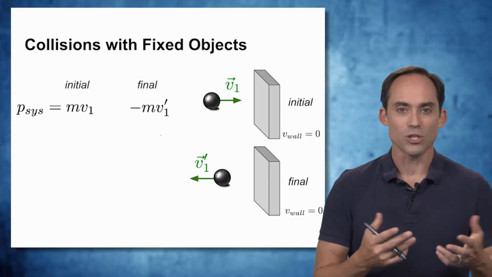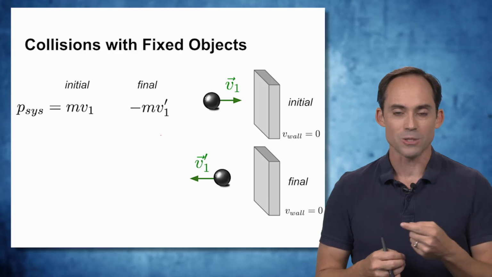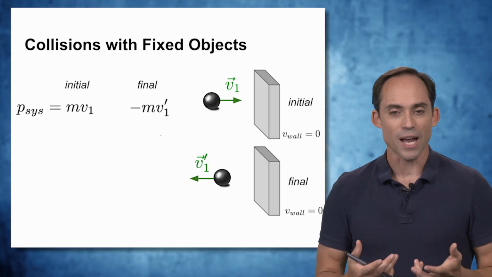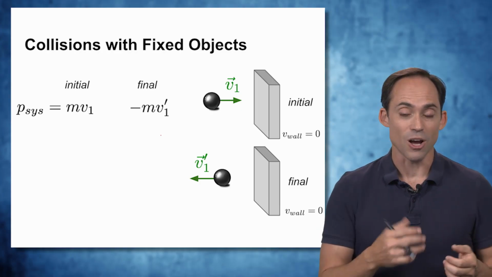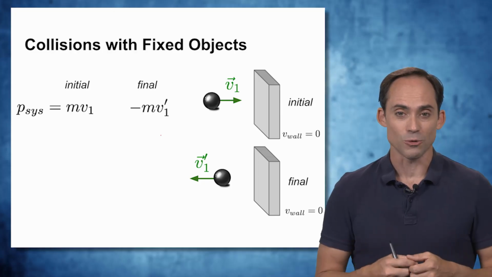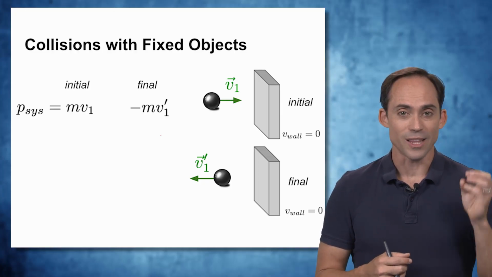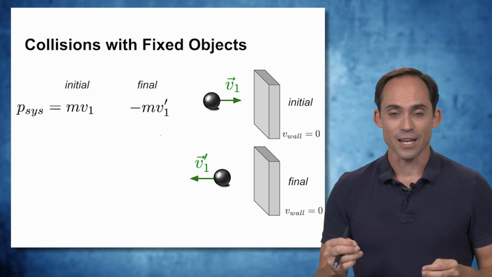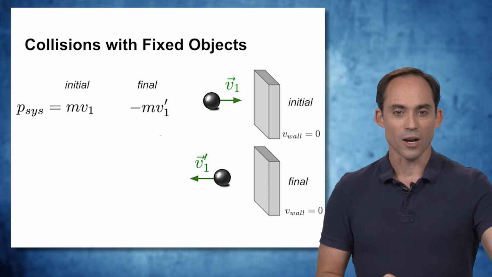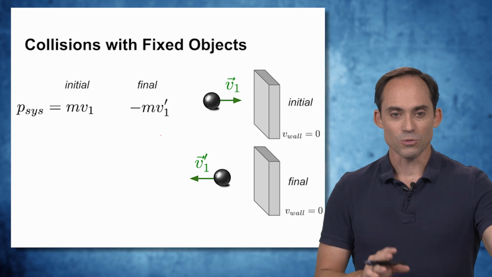When we look at the initial momentum, that's just the mass of our object times its speed going in. When we look at the final momentum, in this case, if it's bouncing off, it's going to actually have some speed in the opposite direction. Now, this is a quantity that's positive and a quantity that's negative, which means there's no way that these quantities are equal to each other. But we'll see that in just a moment.